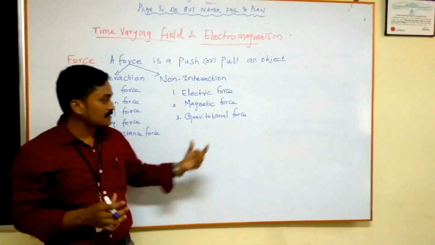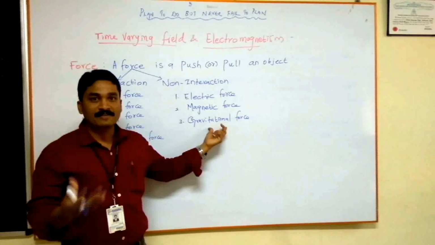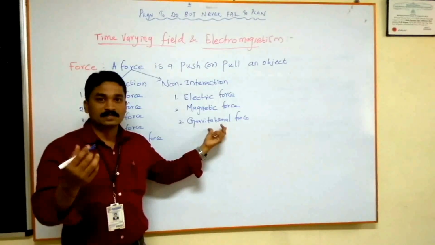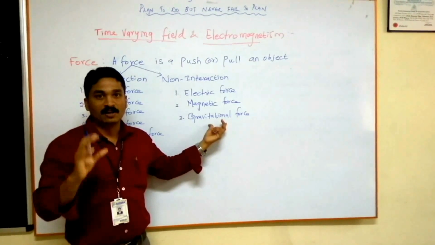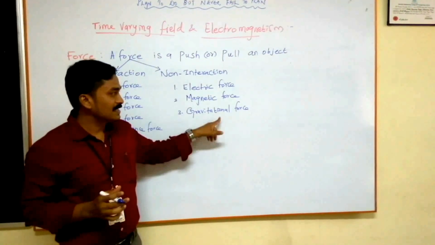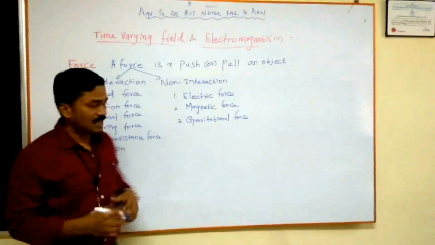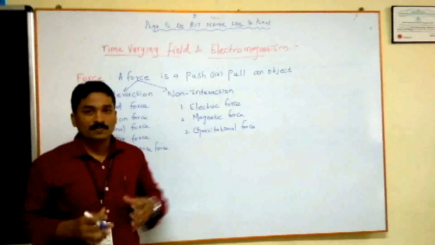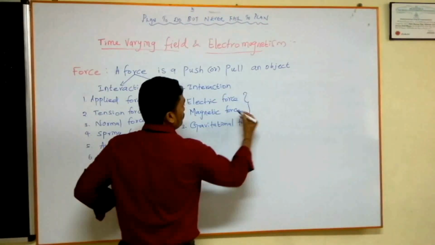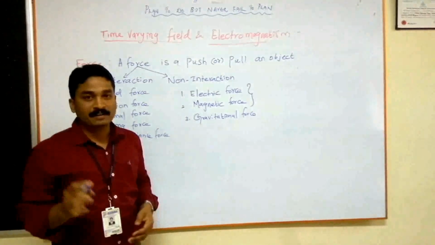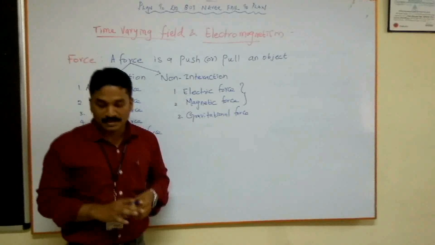We are all familiar with gravitational force. Earth has some gravitational force. If we throw any object above the earth, the earth will attract this particular object without touching it. That is the non-interaction force. And since we are interested to know about the electric field and magnetic field, we'll take these 2 forces: electric field, magnetic field, and similarly electric force and magnetic force.